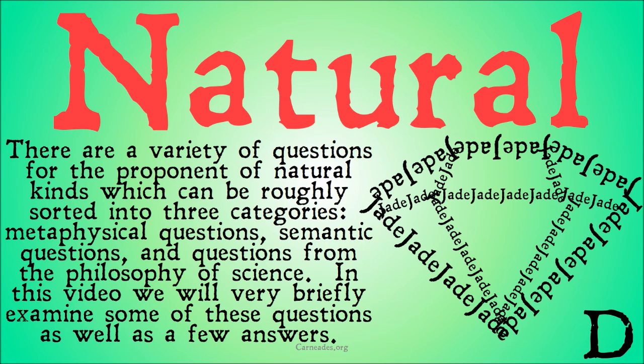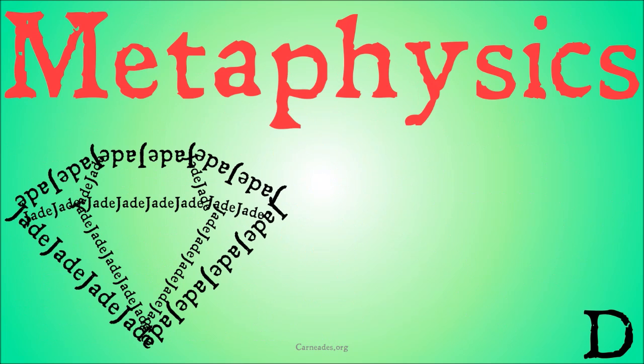There are a variety of questions for the proponent of natural kinds, which can be roughly sorted into three categories: metaphysical questions, semantic questions, and questions from the philosophy of science. In this video, we're going to very, very briefly examine some of these questions as well as a few of the answers. In future videos, we'll delve a little bit deeper into some of those positions.